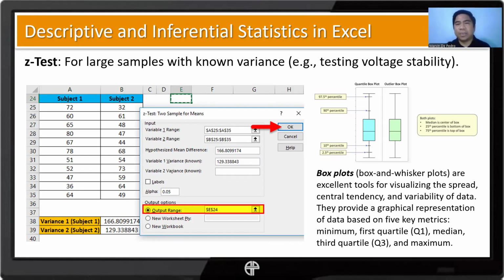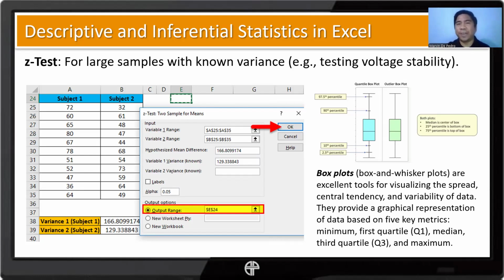So below here is Q1 minus 1.5 times our IQR. These are our limits. The lower limit is Q1 minus 1.5 times IQR, while the upper limit is Q3 plus 1.5 times our IQR.